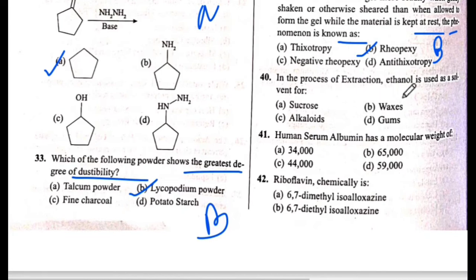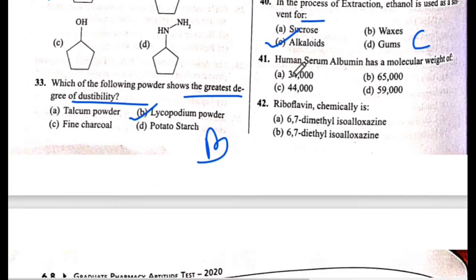Next is question number 40. In the process of extraction, ethanol is used as a solvent for. The answer is C. Alkaloids. The answer is C. Next is question number 41. Human serum albumin has a molecular weight of. The answer is B. 65,000. Okay.